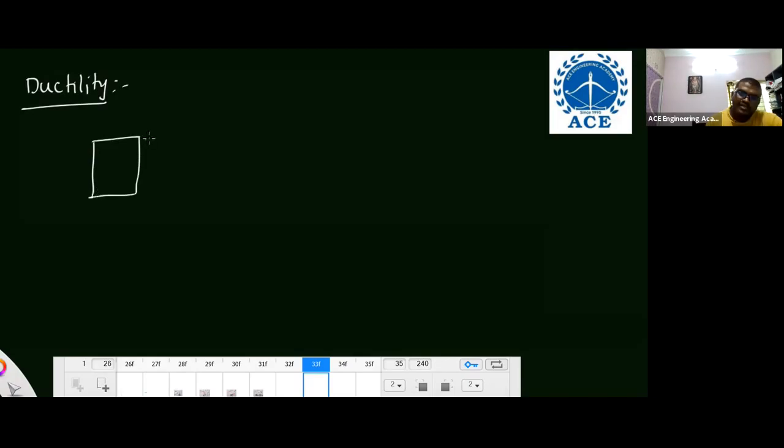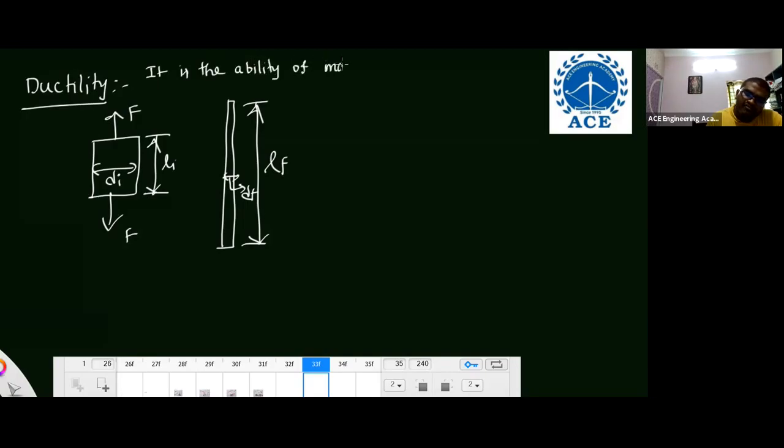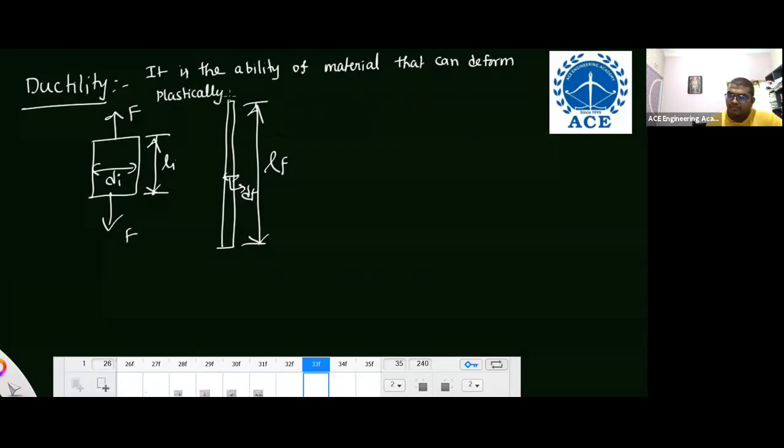Next is ductility. Ductility is the ability of a material to be drawn into wires. For example, this is the initial length of the specimen, Li, and this is the initial diameter, Di. Now I'm applying tensile force F up to the failure point. It deforms into a wire with Lf and Df. So ductility is the ability of a material to deform plastically up to fracture or failure by applying tensile load.